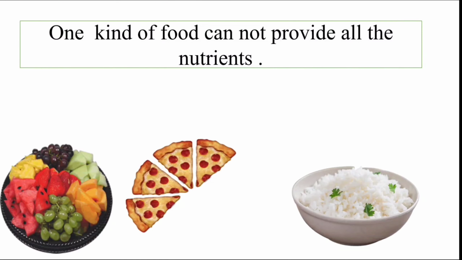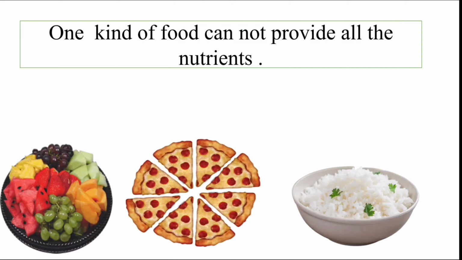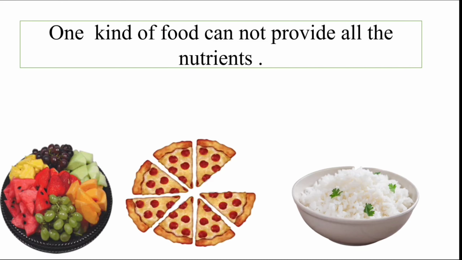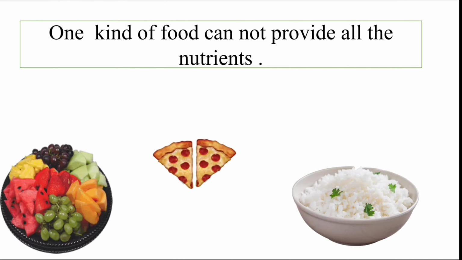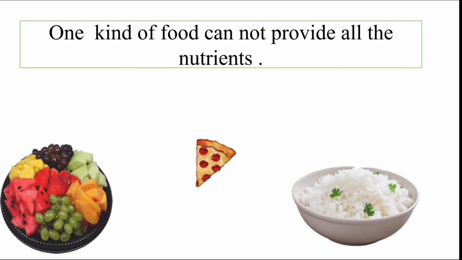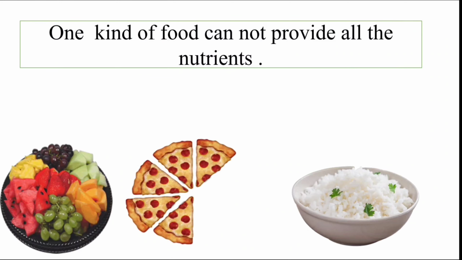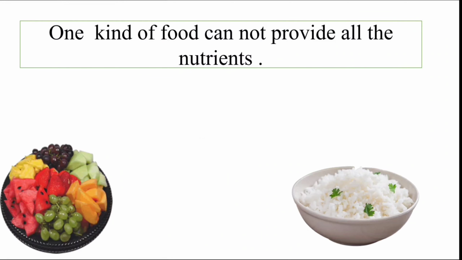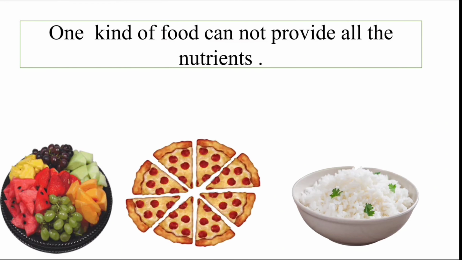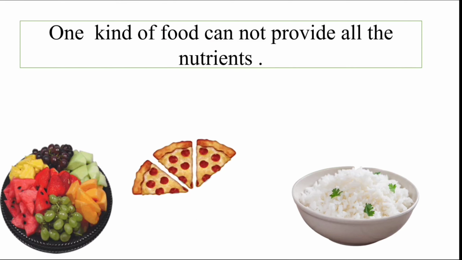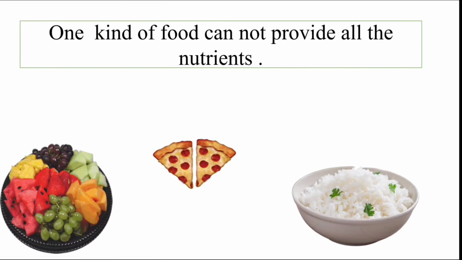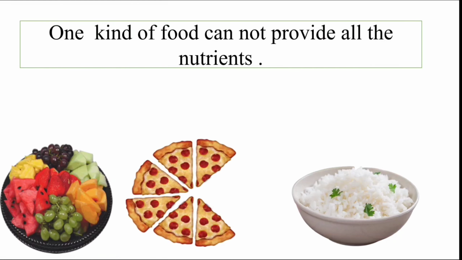You have already learned that we have 6 kinds of nutrients, and all those nutrients are very important for our body. Now in one kind of food we cannot get all those nutrients. If we eat only rice, we will be getting only carbohydrate. And if you do not eat meat, you will be lacking the protein. Even the fruits and vegetables cannot give you all kinds of nutrients. So you have to eat a meal that can provide you varieties of food and varieties of nutrients.